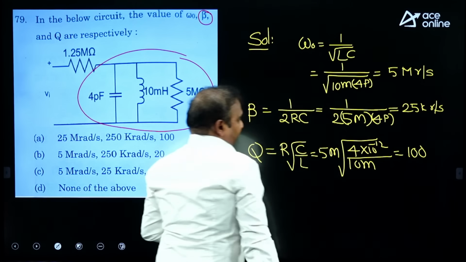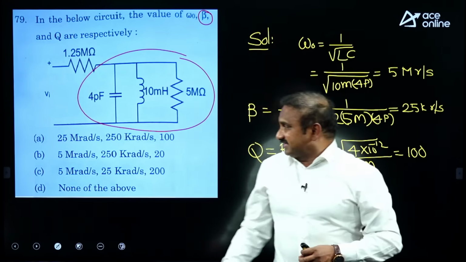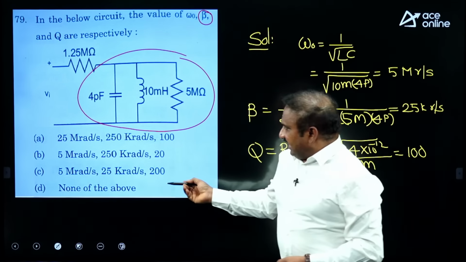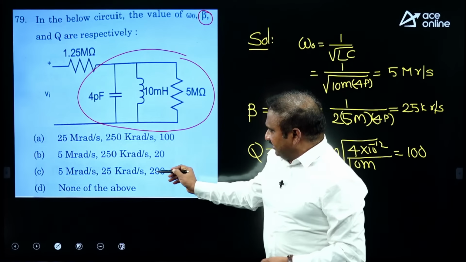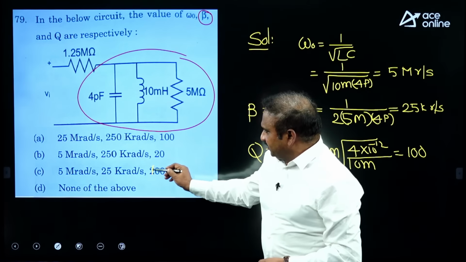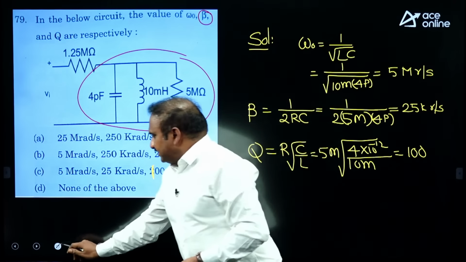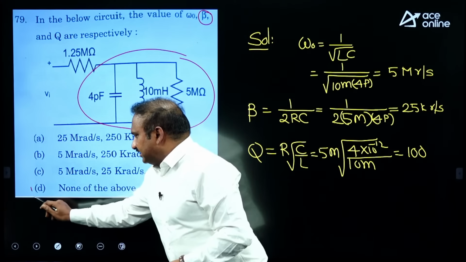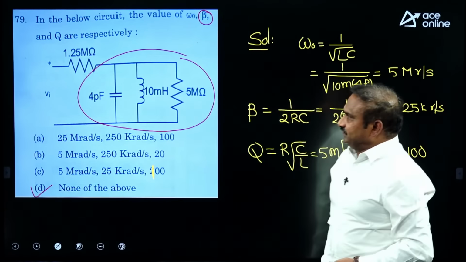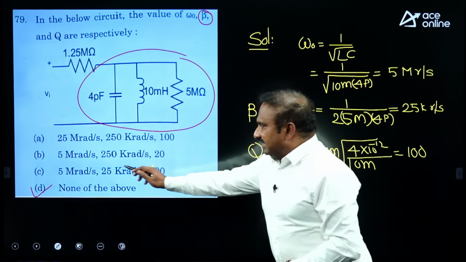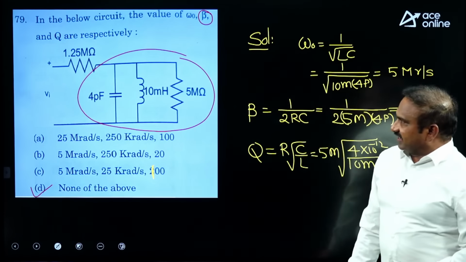This is the quality factor. I think the examiner should have given 100 here, then only option C would be the correct answer, but he has not given it as 100, that is why you have to select option D. D is the correct option. If it were given as 100, C could be the correct answer.